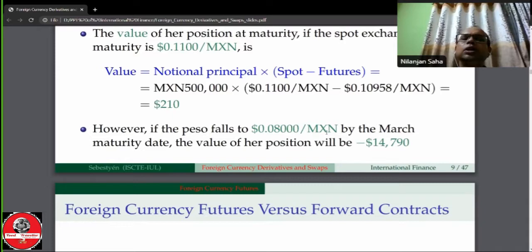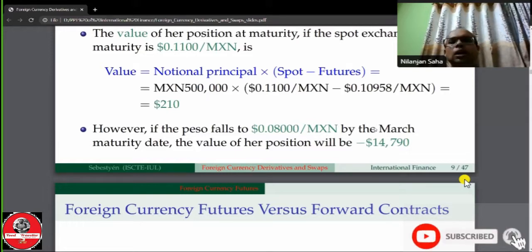Then what will be her value at maturity? In this case, the speculator will suffer a huge speculative loss. How much loss in this case? $14,790. In case of speculation, there is a profit and there is also a possibility of loss.